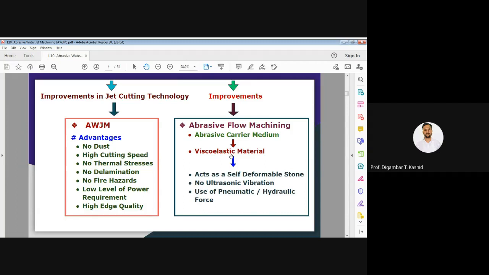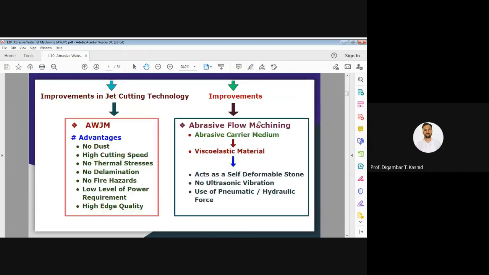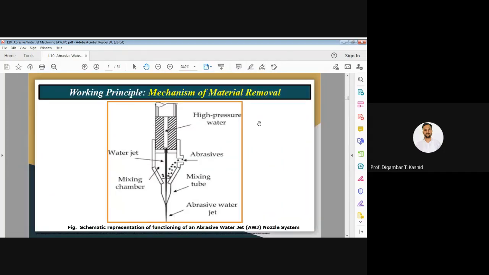And on another side, we have taken the example of ultrasonic machining also, and its development, the abrasive flow machining process. Okay, so these are the applications of abrasives in machining that we have seen. Now let us understand the working principle of abrasive water jet machining.